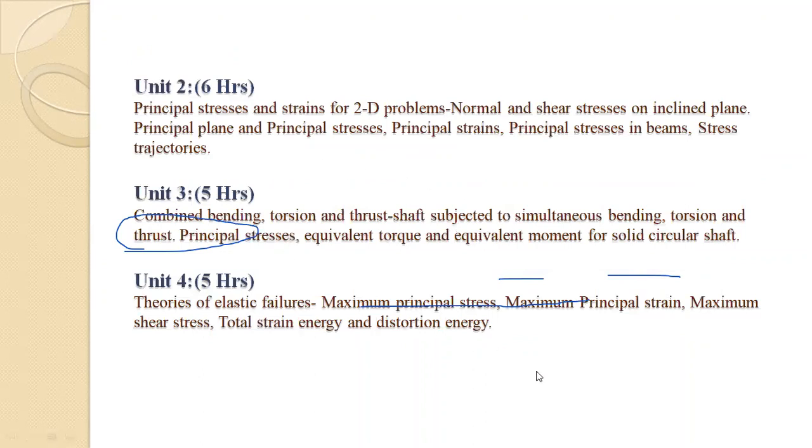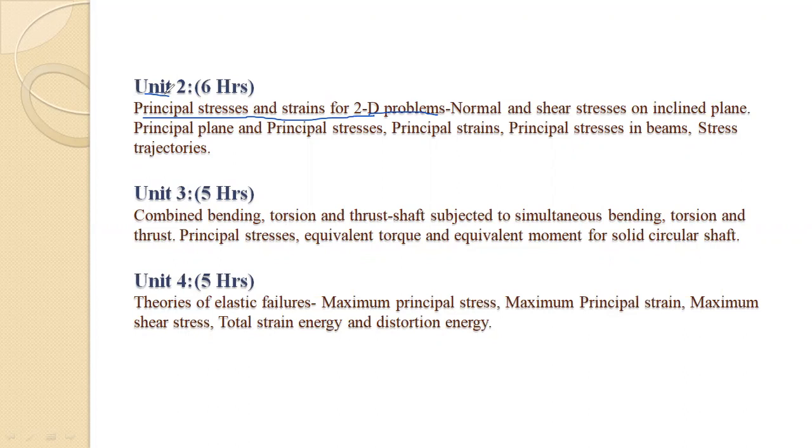So, second unit. Second unit is principal stresses and strains for 2D planes or 2D problems. In that unit, the first point is normal and shear stresses on inclined plane.